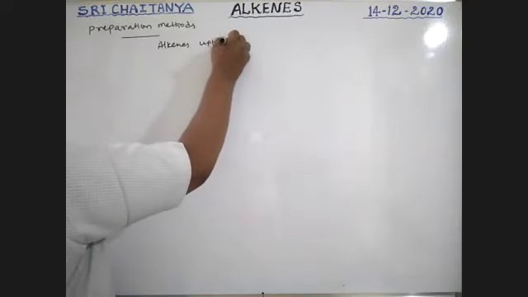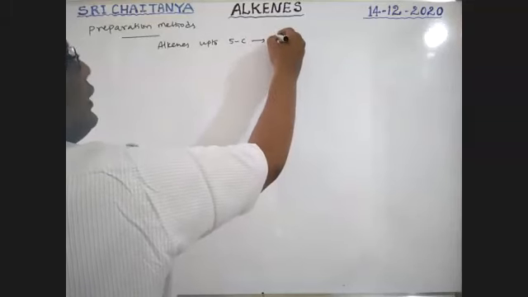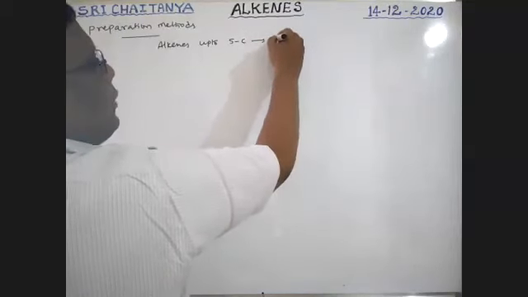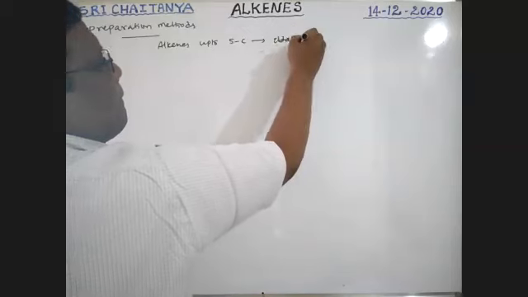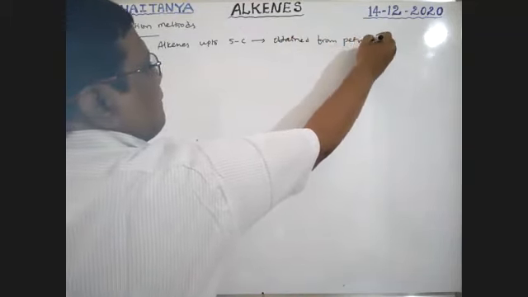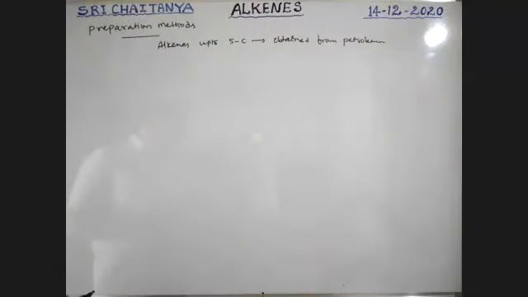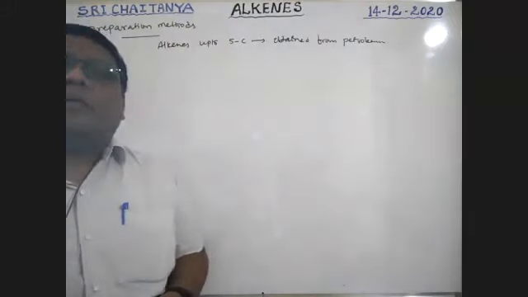Boys, alkenes up to 5 carbon atoms are obtained from petroleum. It is the natural source. So up to 5 carbons, the alkenes are obtained from petroleum. So what are the general methods?